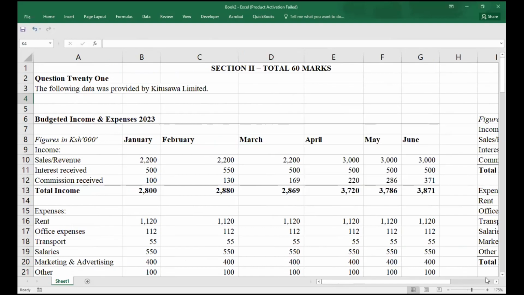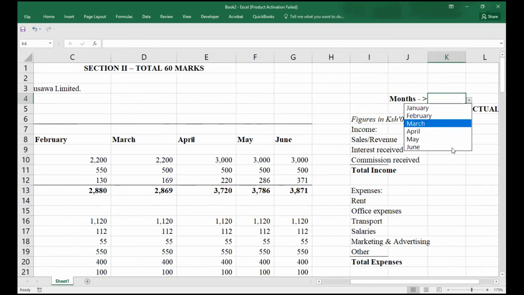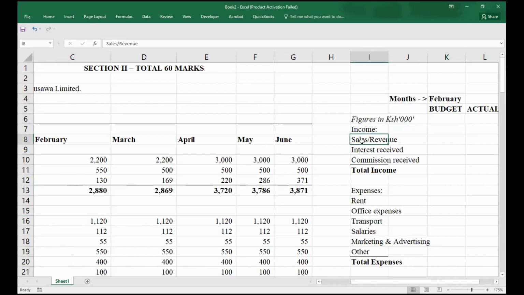Then we do OK. Once I have that, if I select this, it will give us the months we are looking at. If I need January, if I need February, it will give us the months that you're looking at, right?